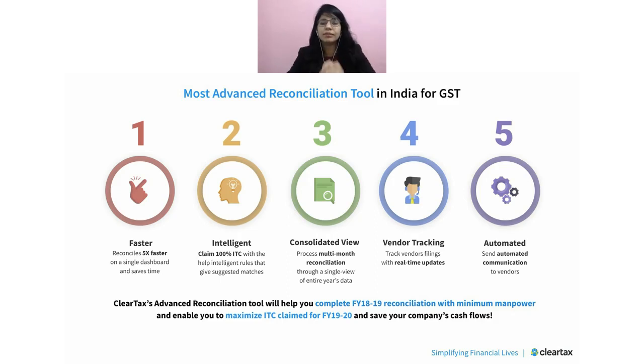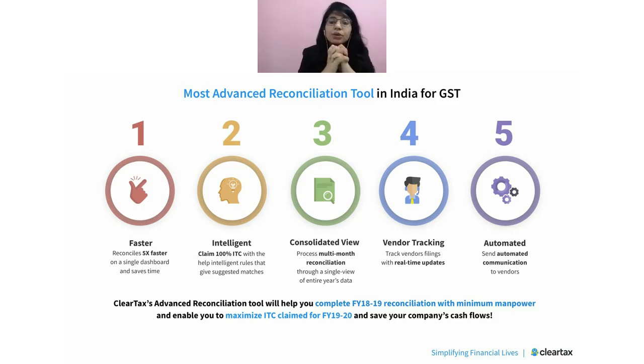Other problems: today my supplier may not have uploaded, but they might upload after 3 or 4 months. How would I make sure that earlier I wasn't claiming ITC, but now I am? Or maybe earlier I claimed certain ITC and today I want to reverse it. How can I track all such invoices?